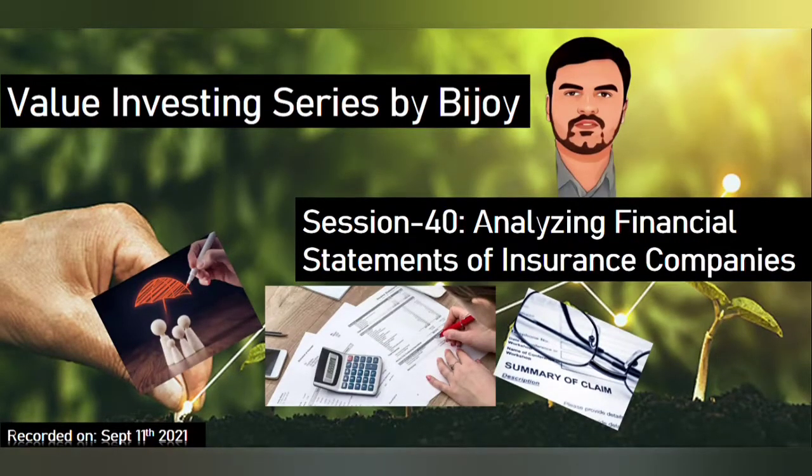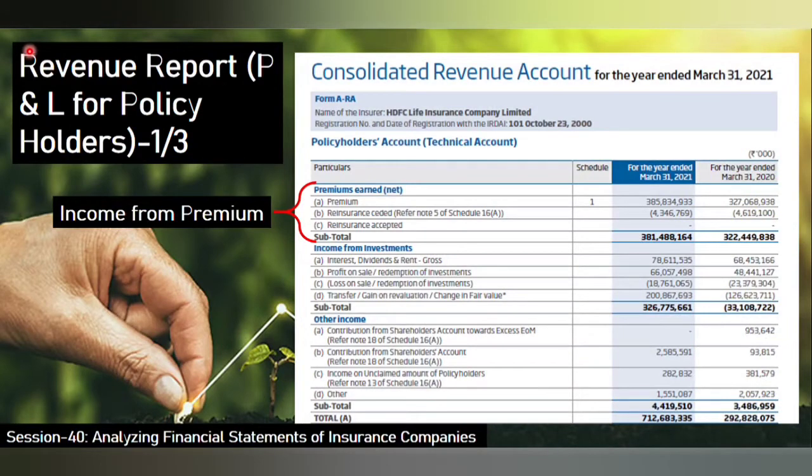So as always, there are mainly three financial statements, or in fact, I would call four financial statements for an insurance company. So here, the first statement is the revenue report. This is nothing but the income statement, otherwise called the profit and loss statement for the policy holder. Why I call this policy holder is that this revenue report is basically the income statement, otherwise the P&L statement for this company.